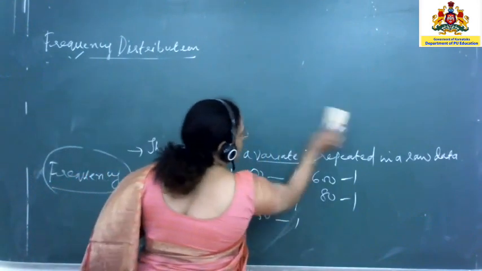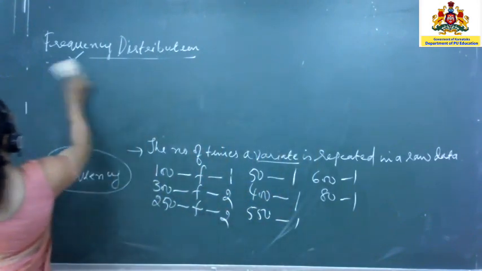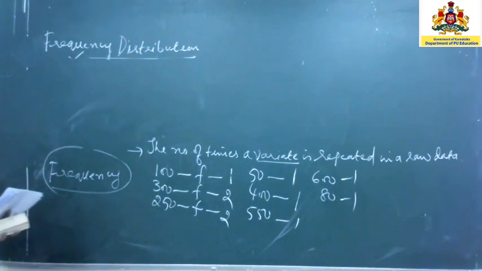Now as all of you know, you have learnt in school, it is nothing but a table.